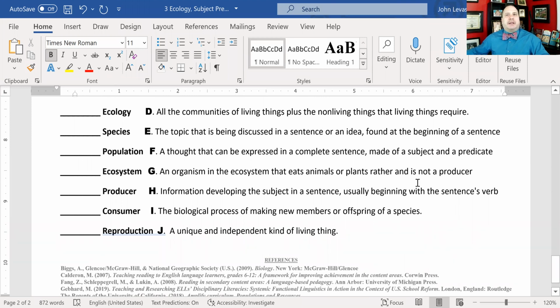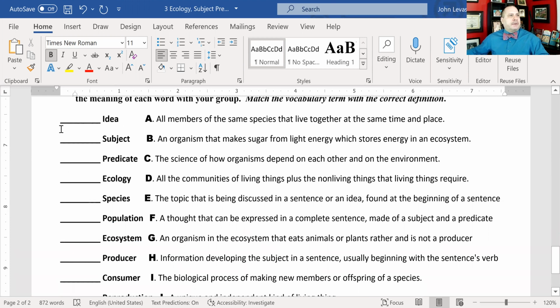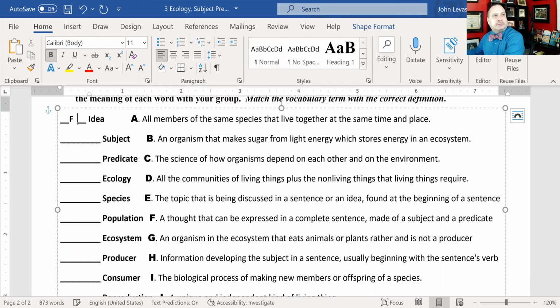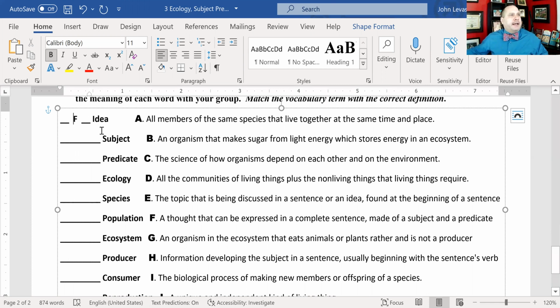That sounds to me like the definition of an idea. So I'm going to come here and paste in F. Maybe I'll give that a little space. F, an idea is a thought that can be expressed as a complete sentence made of a subject and a predicate. So you can find the rest of these.